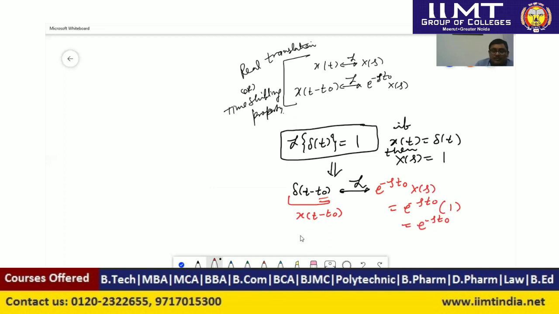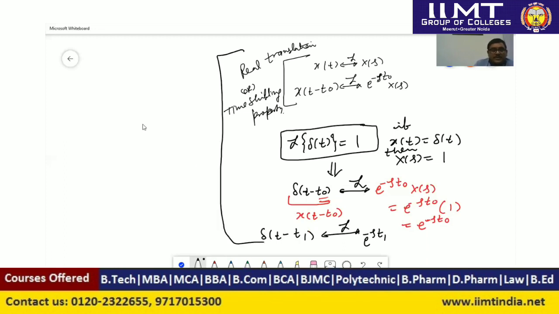Similarly, suppose we have to write delta(t minus t1). The Laplace transform of this signal, which is shifted by time t equal to t1, can be written as e to the power minus s t1, and since the Laplace transform of delta(t) is 1, it can be written as e to the power minus s t1. So we can use these properties.